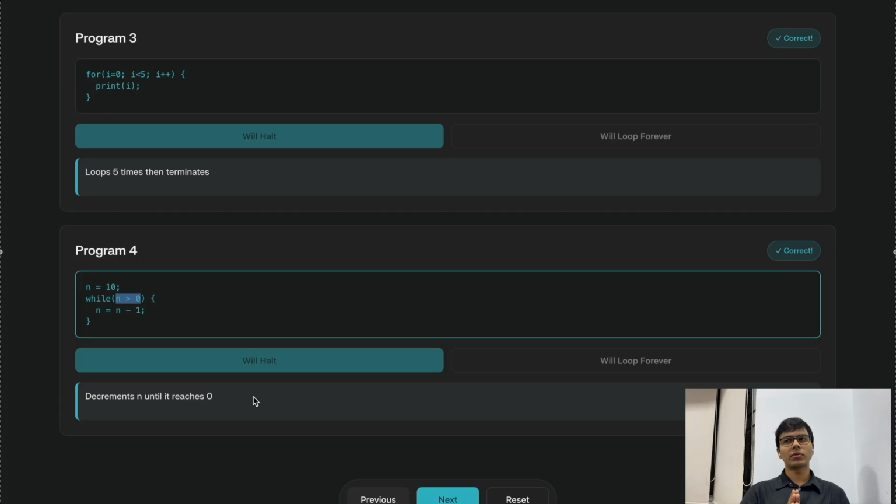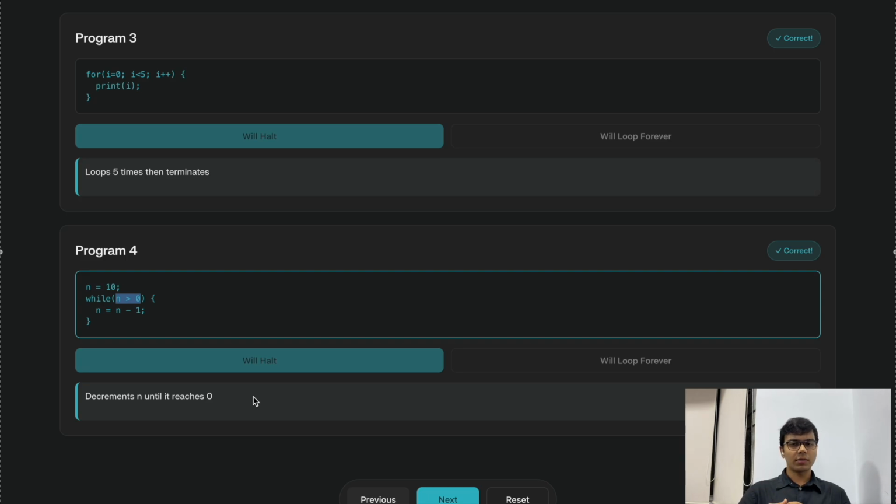But what about some of the more complex problems? Can we create some kind of halt checker which can run on any given program and predict whether it will halt or whether it will go on forever? So this famous problem was proposed by Alan Turing, and later he also proved that it is impossible to create such a function or a program using a very beautiful contradiction argument.